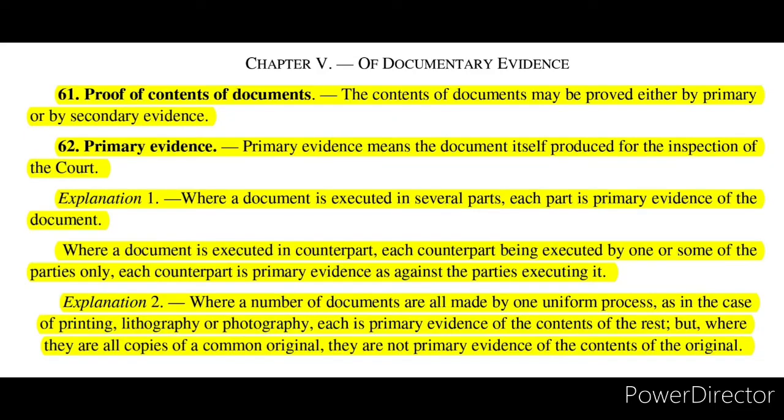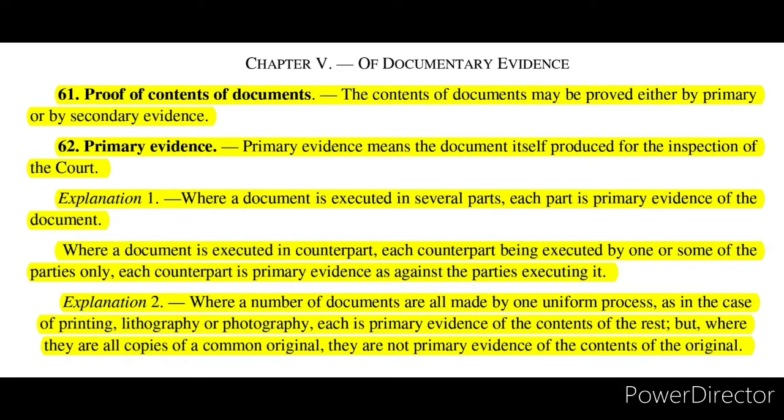So in this video, we are going to cover chapter 5 that talks about documentary evidence. It starts with section 61, which says proof of contents of documents. The contents of documents may be proved either by primary or by secondary evidence. So whenever there is a document that is placed before a court, the contents of such document may be proved by primary evidence or by secondary evidence. Now what is primary and what is secondary evidence? We will understand this when we read section 62 and section 63.